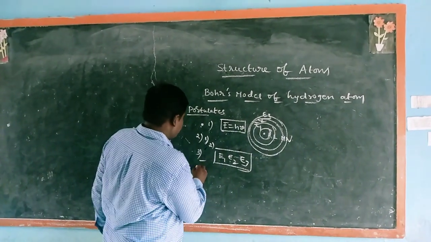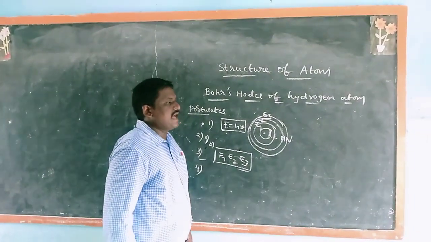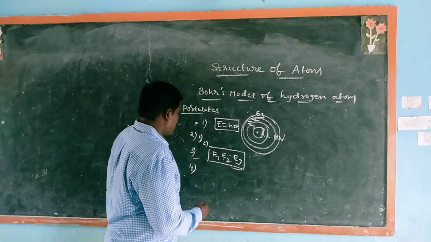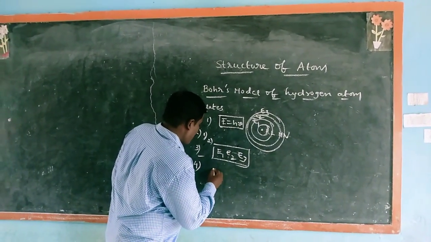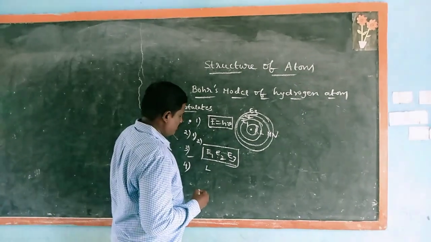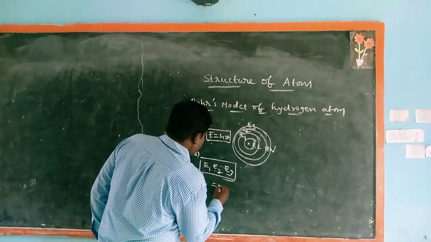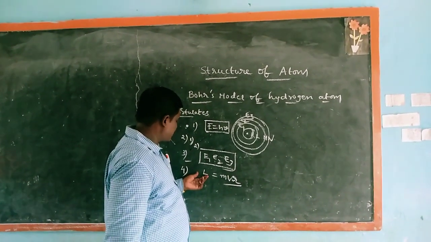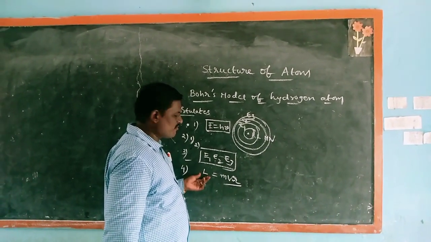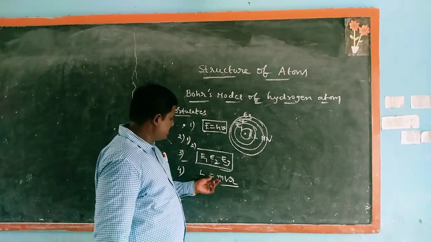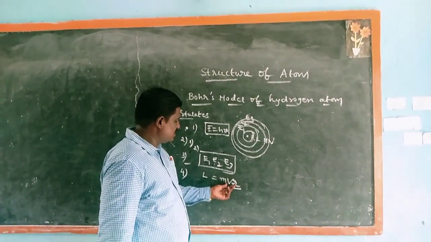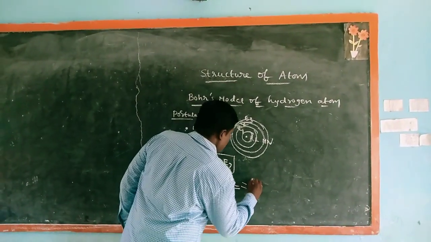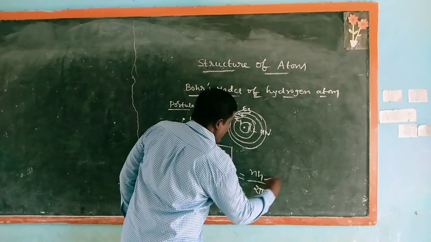Next, fourth one: the angular momentum of the electron is an integral multiple of h by 2π, where L equal to mvr. The angular momentum is an integral multiple of h by 2π. L equal to mvr, where m equal to mass of the electron, v equal to velocity of the electron, r equal to radius of the orbit, and h equal to Planck's constant.